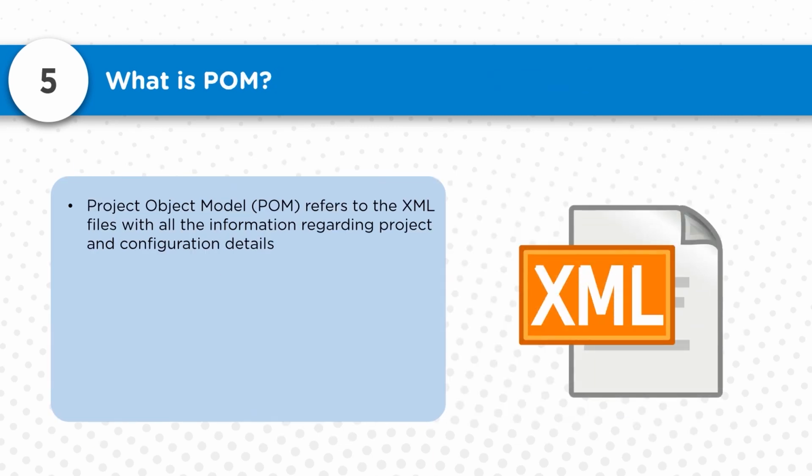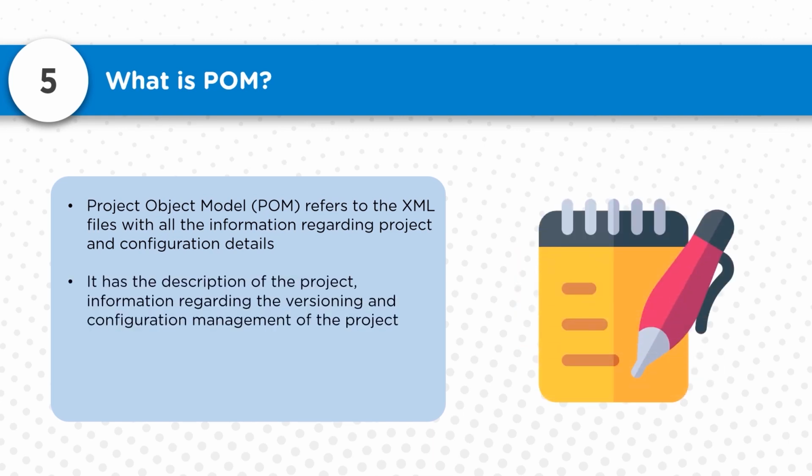Now the next thing is, what exactly is a POM file all about? A POM file is a kind of XML file which has all the information regarding the project and the configuration details. It is primarily used to define how the configuration needs to be done and how the setup should be performed. So pom.xml is the build script which we prepare.